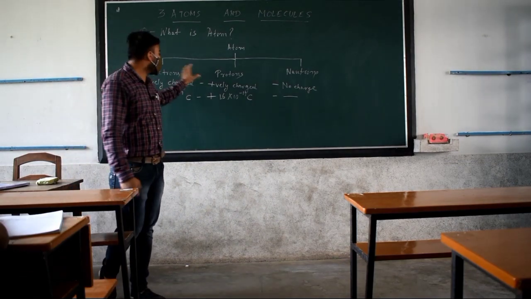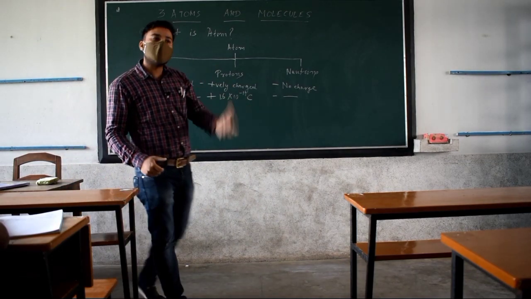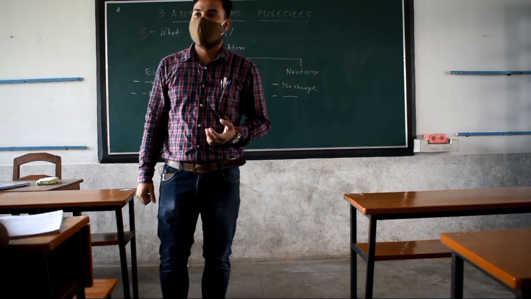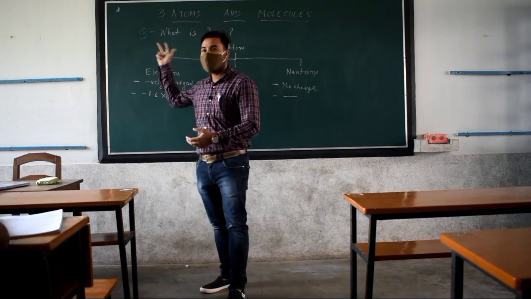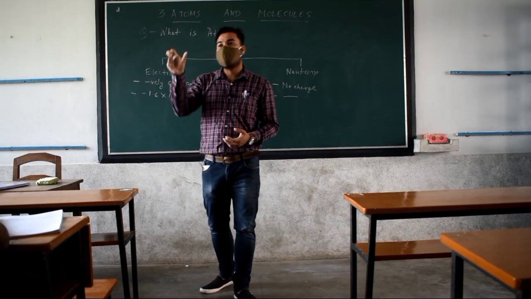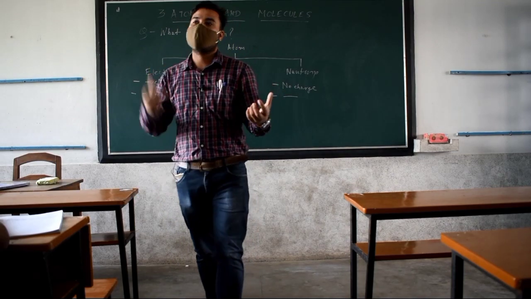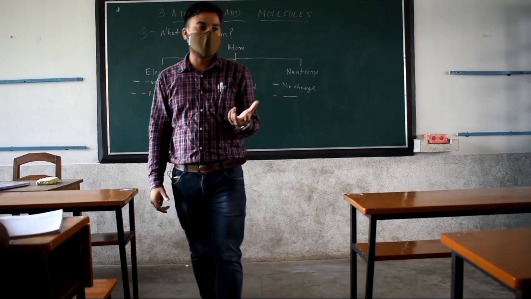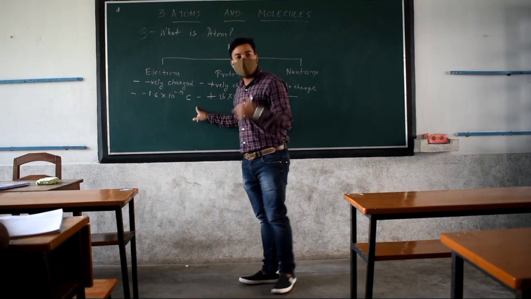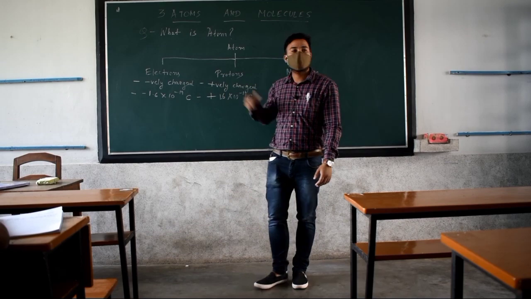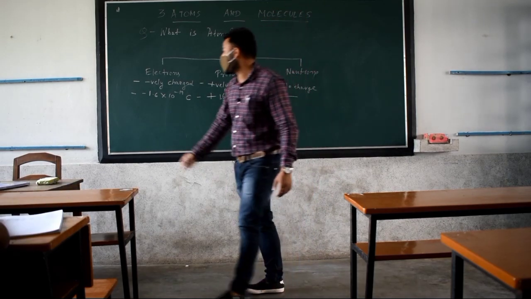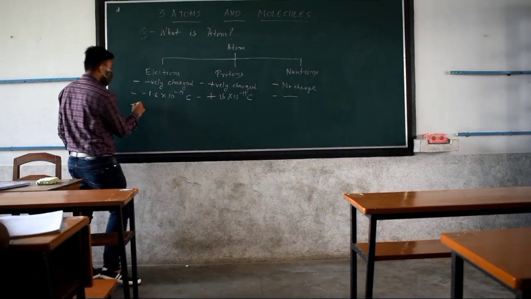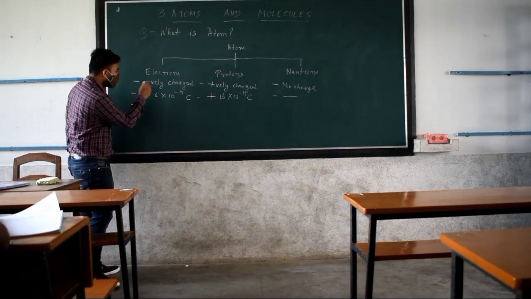The third point is that since these are particles and every particle has some mass, right? Every particle has some mass, because we have already discussed matter, no? Matter is anything which has mass and occupies some space. So since this is a part of matter, it should have some mass. So if I go on for the mass, then how much is its mass?